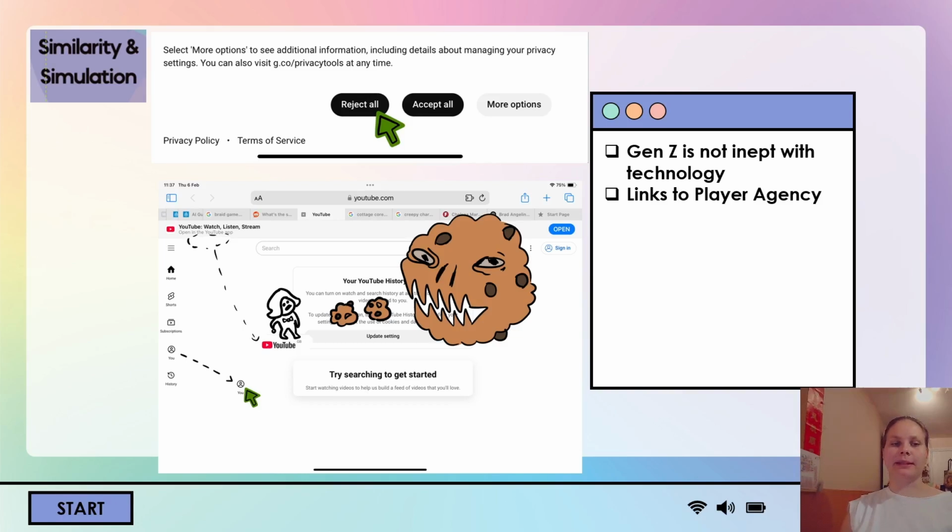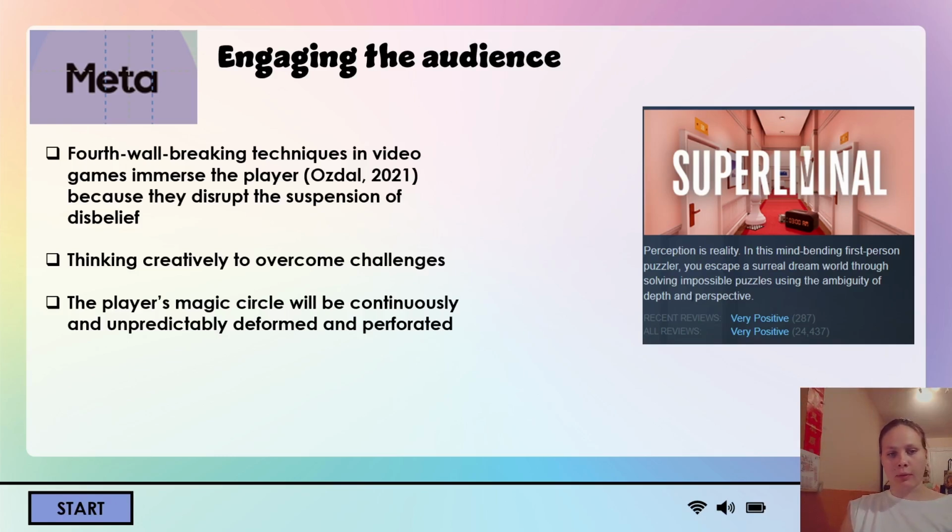Many elements will be relatable to desktop gamers, especially to Gen Z, and the gameplay will revolve around them, establishing this mutated simulation, making it more real in its own world. For instance, when the player refuses to accept data cookies, a battle will begin against a cookie collector. By incorporating numerous fourth wall breaking techniques, the game creates an unpredictable experience.